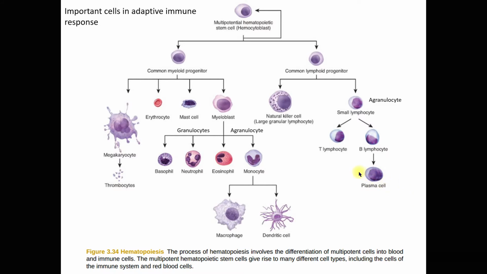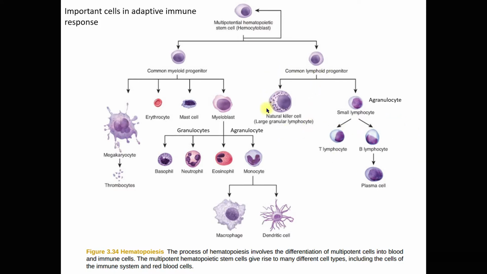Let me rephrase that. From myeloid, we have thrombocytes, red blood cell, mast cell, and basophil, neutrophil, eosinophil, as well as macrophage and dendritic cell. These are the APCs, antigen presenting cells. From the lymphoid cell, we have the natural killer cell, NK cell, and then we have the T cell and B cell.